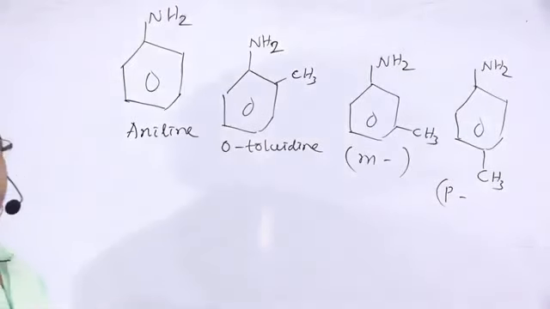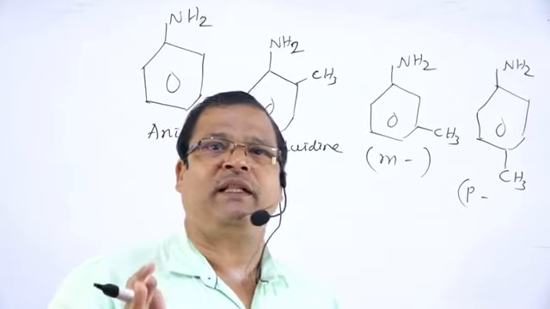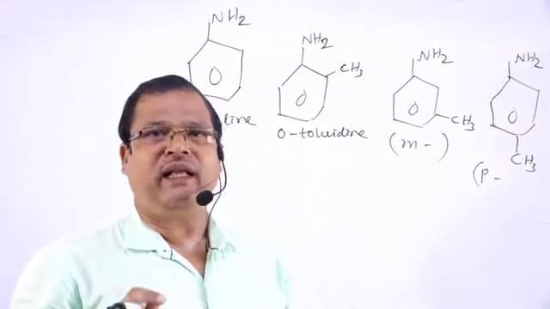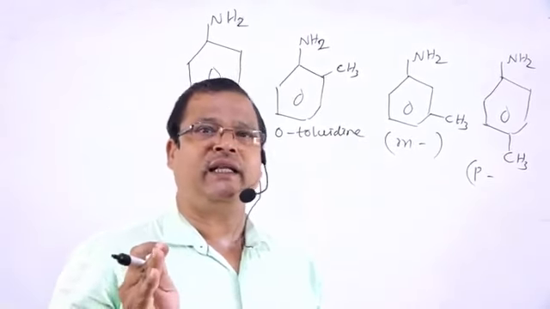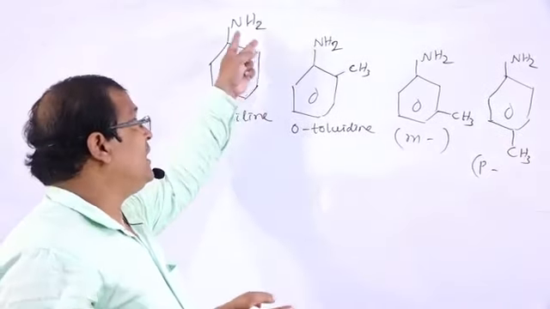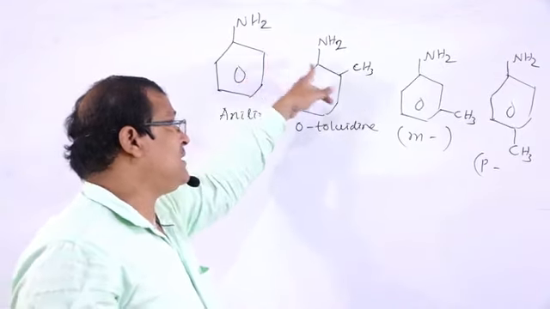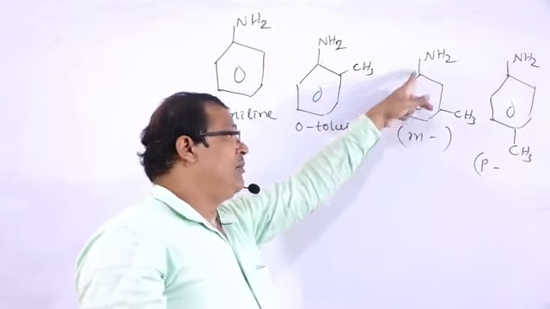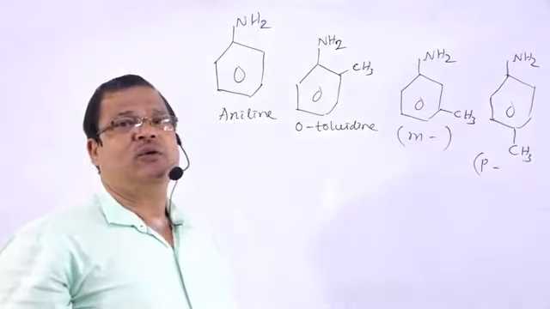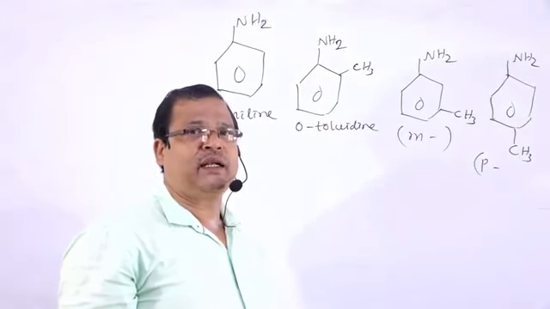Whenever one hydrogen atom of the ammonia NH3 group is replaced by C6H5, an aryl or phenyl group, it is known as aniline. In aniline, if one hydrogen atom at the ortho position is replaced by CH3, it is o-toluidine; at the meta position, m-toluidine; at the para position, p-toluidine.